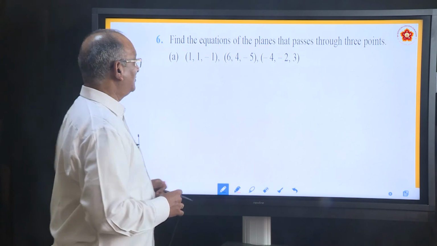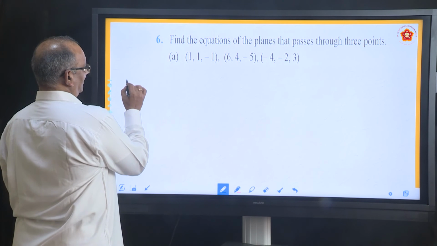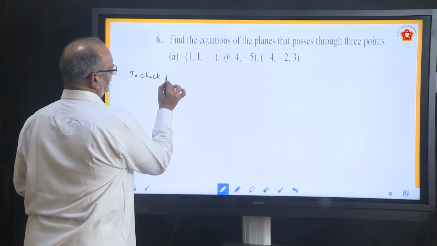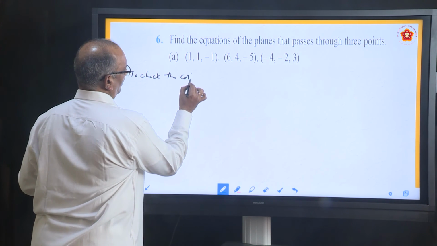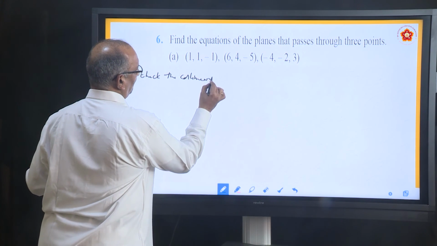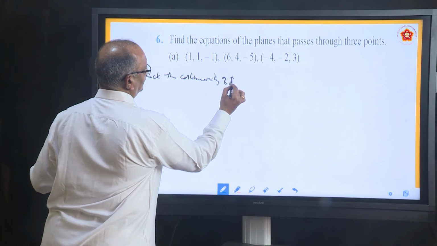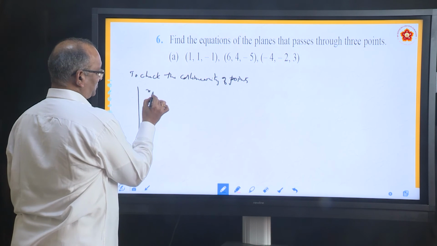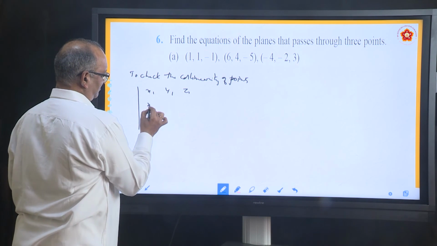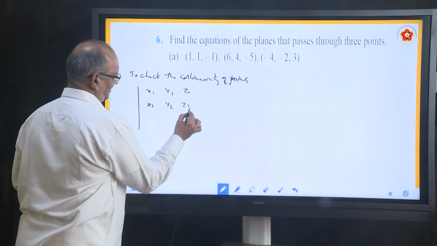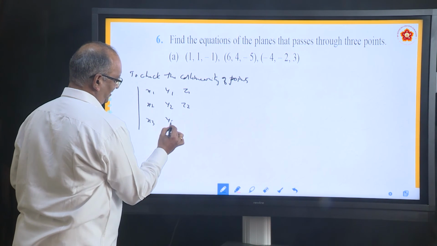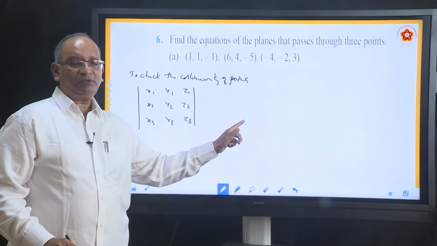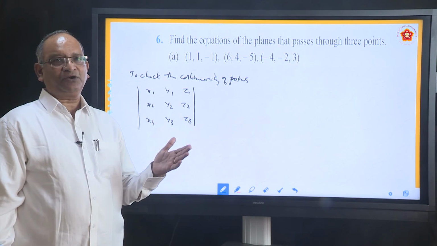So, to check the collinearity of points, what is the condition? Very simple, determinant x1, y1, z1, x2, y2, z2, x3, y3, z3. If this determinant becomes 0, they are collinear. If it is not 0, non-collinear.